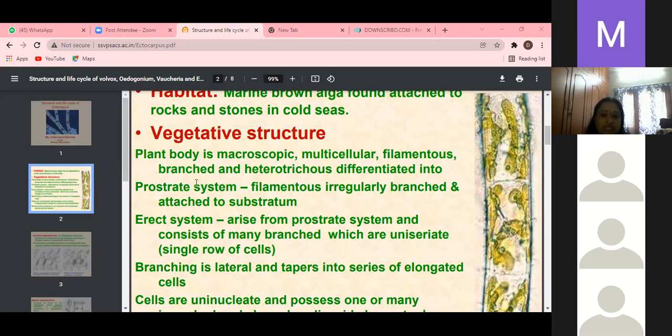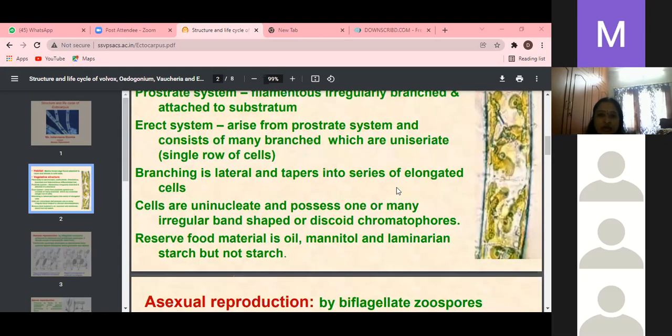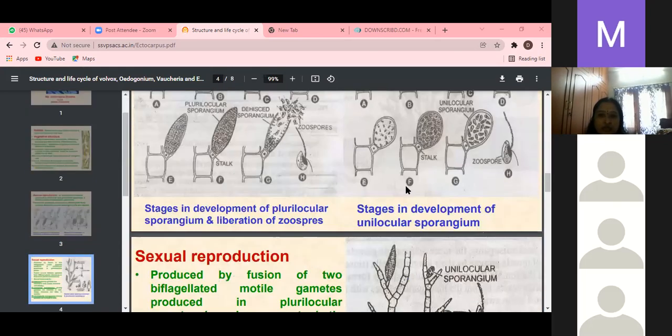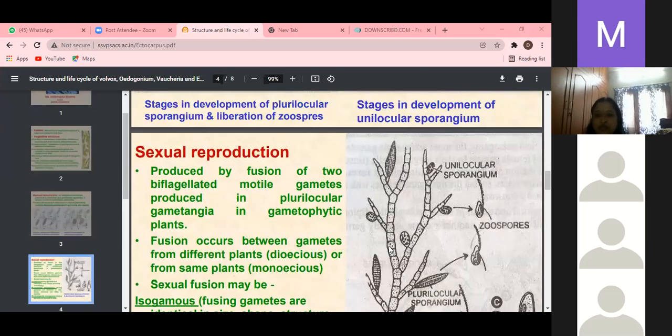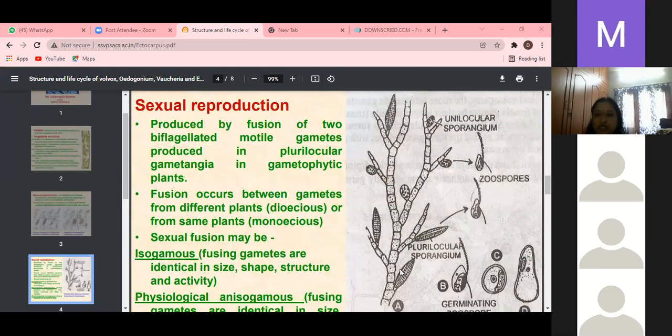You can observe the first system where my arrow mark is. This first system is called the prostrate system. The second system is called the erect system. This one is the prostrate system, and this one is the erect system. You can observe, girls, these are the prostrate and this is the erect system.